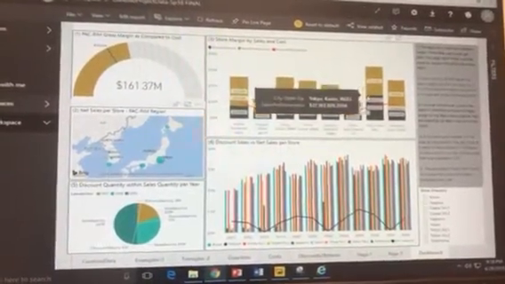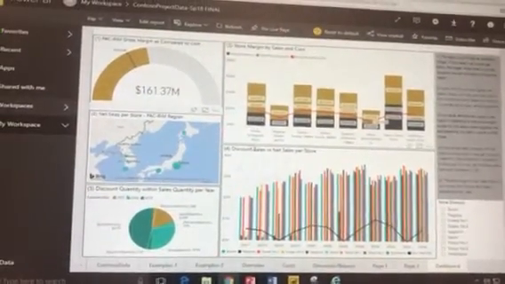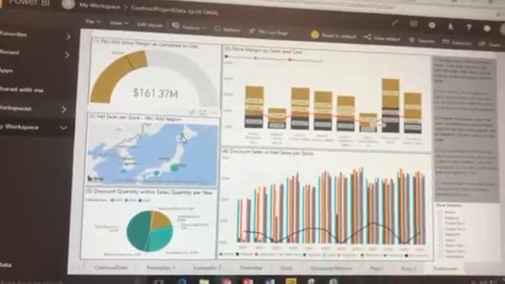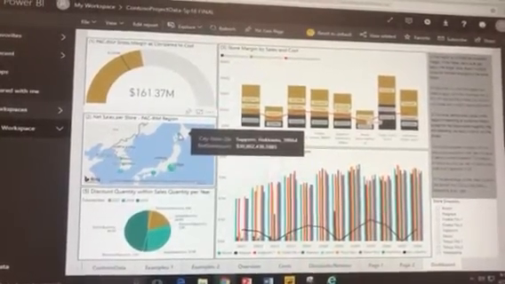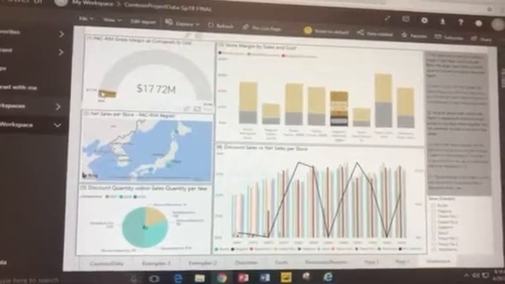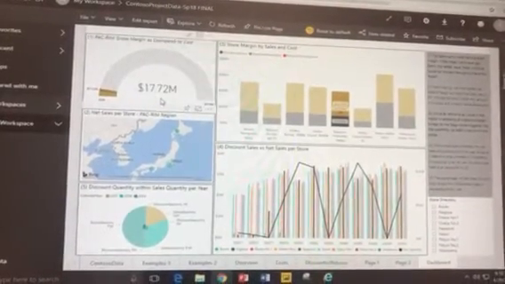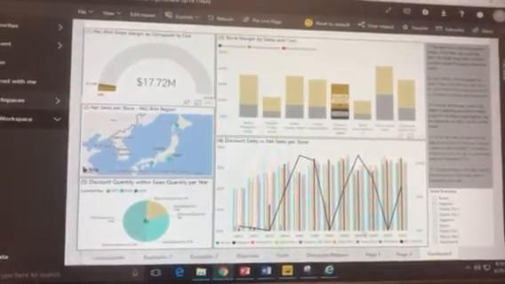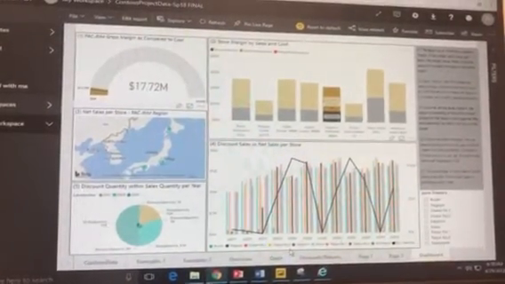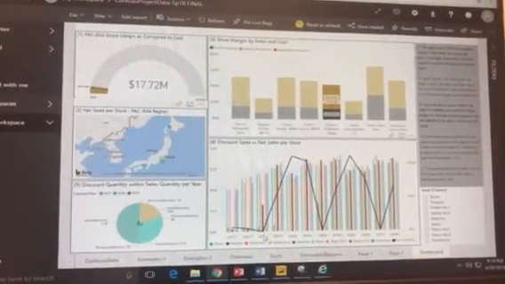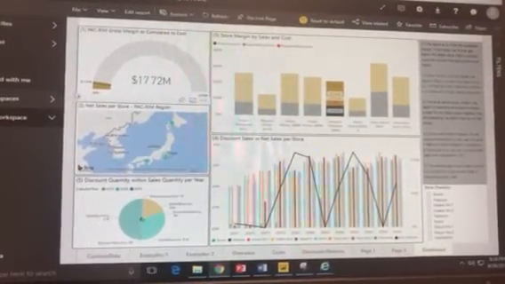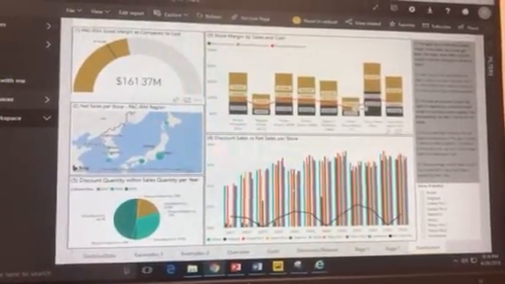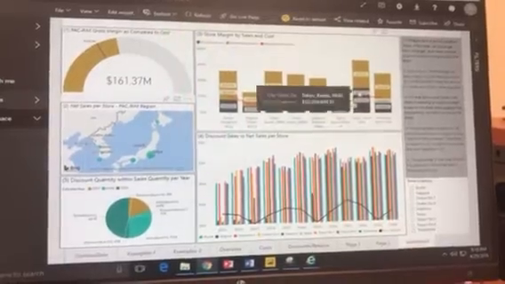Something really neat about this, I can click on, say I want to learn anything about the Sapporo store. I click on that and I can see how big its margin is. Pretty small in that store. Its costs, what its discounts look like, and something mostly to point out is that in every quarter 3, we're not spending money on discounts whatsoever. So that's why I wanted to focus on getting rid of those discounts.